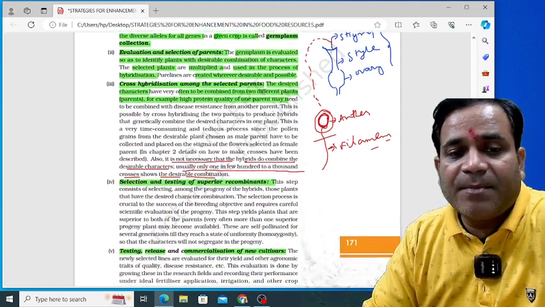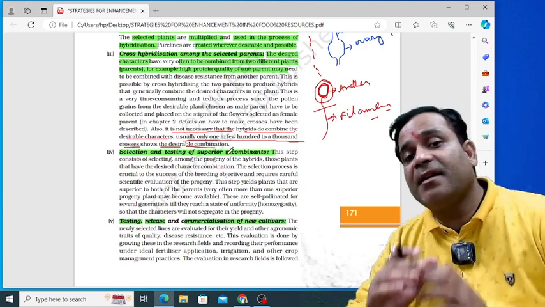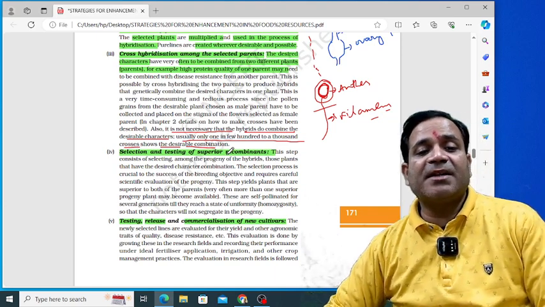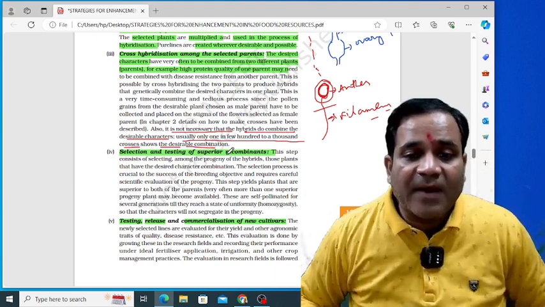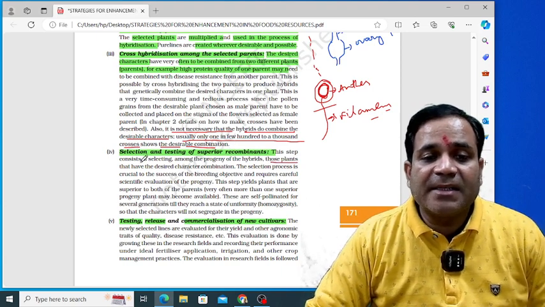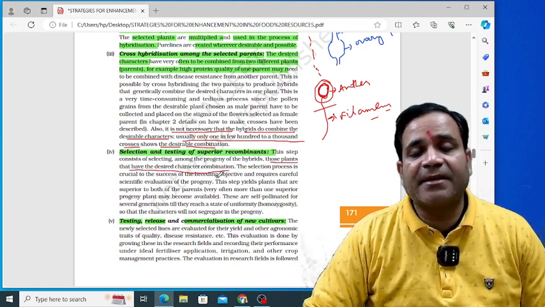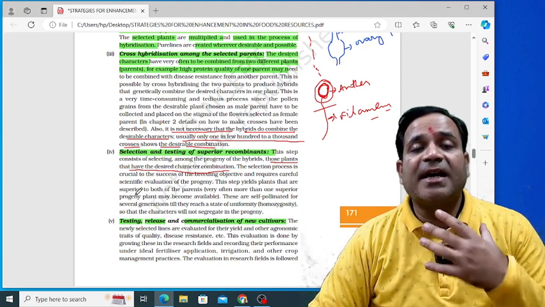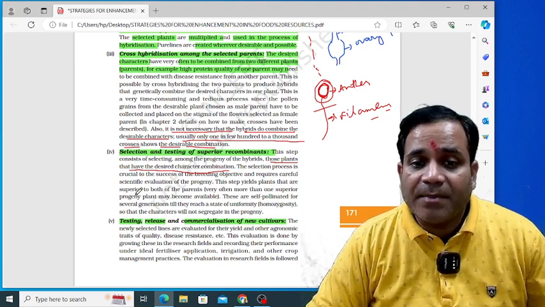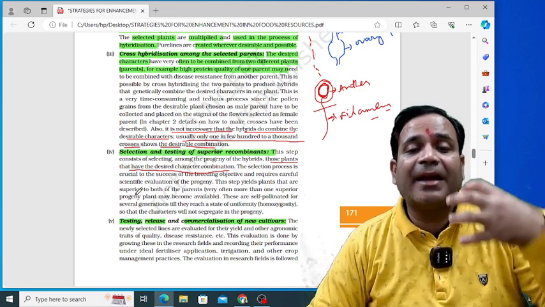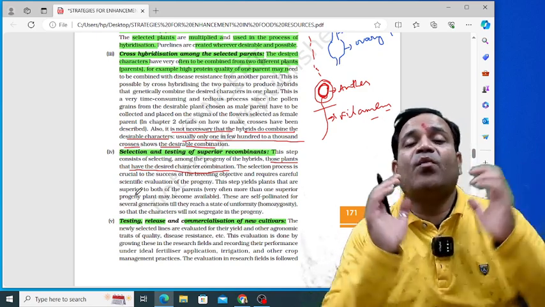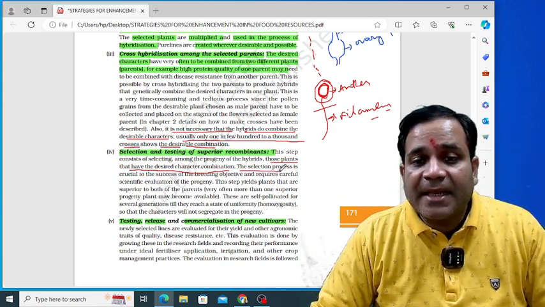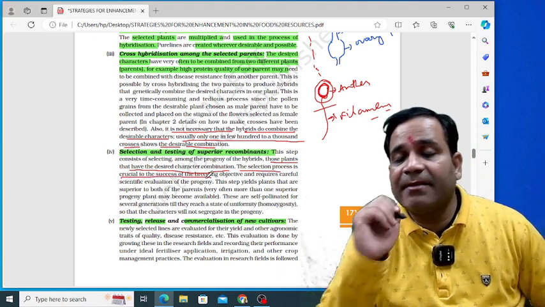Now, the next important thing is selection and testing of superior recombinants. How do we test for superior recombinants? The steps consist of selecting, among the progeny of hybrids, those plants that have a desired character combination. This desired character combination is responsible for collecting the desired ones, my dear. And thus the selection process is crucial to the success of breeding.